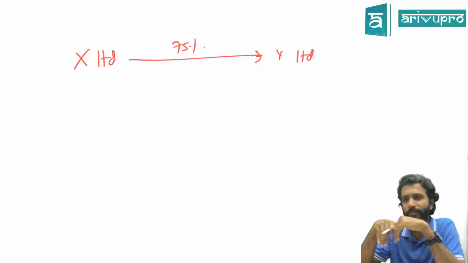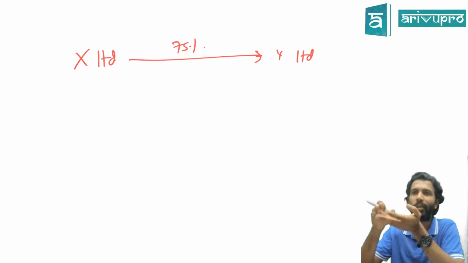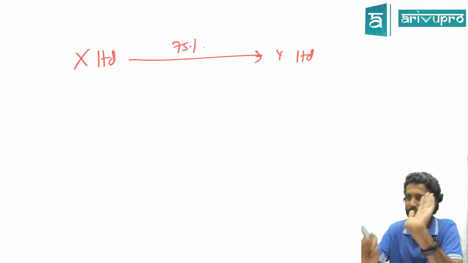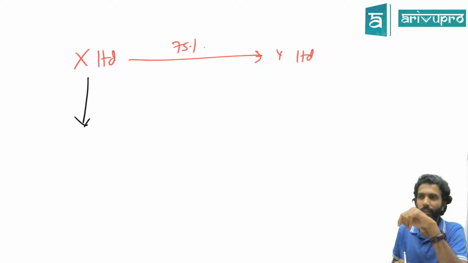Assume same. Even if it is different, the two shares you have to call out. We have done this previously, right? If you have preference shares, don't collate, but show them separately. That is also consolidation only. So X has invested in Y. So what? If we share it, it cannot show share capital.